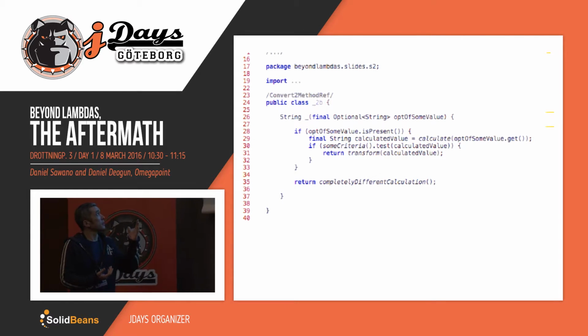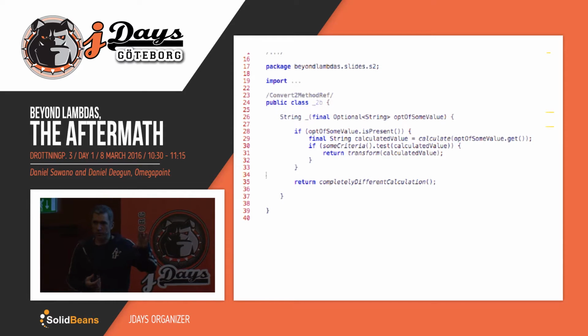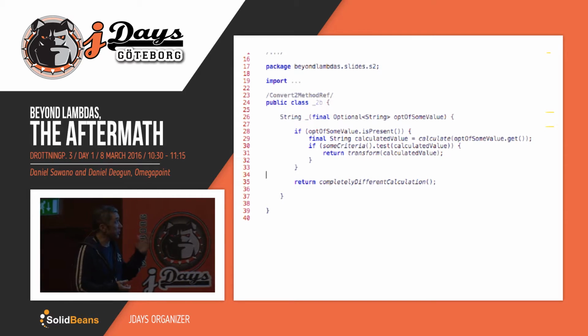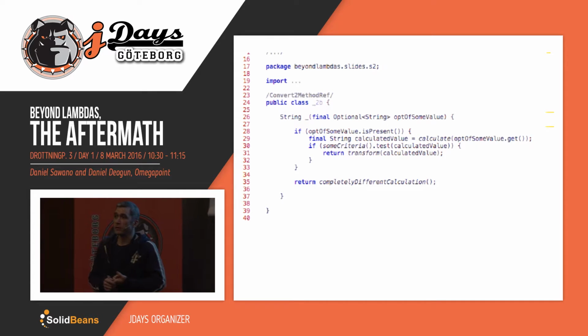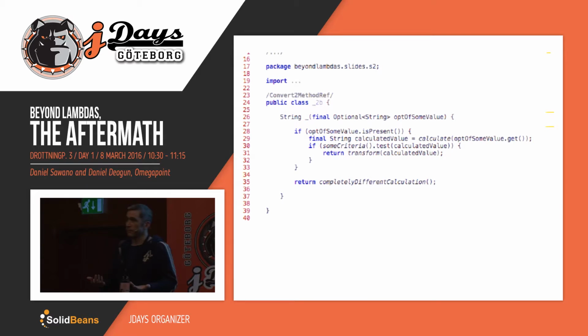And basically, if we have a value, we will perform some sort of processing. If we do not have a value, we do something completely different. So what we're doing in this method, and I hope most of you can see this, we're actually doing two different things. So basically, we are violating the single responsibility principle that we all know and love.